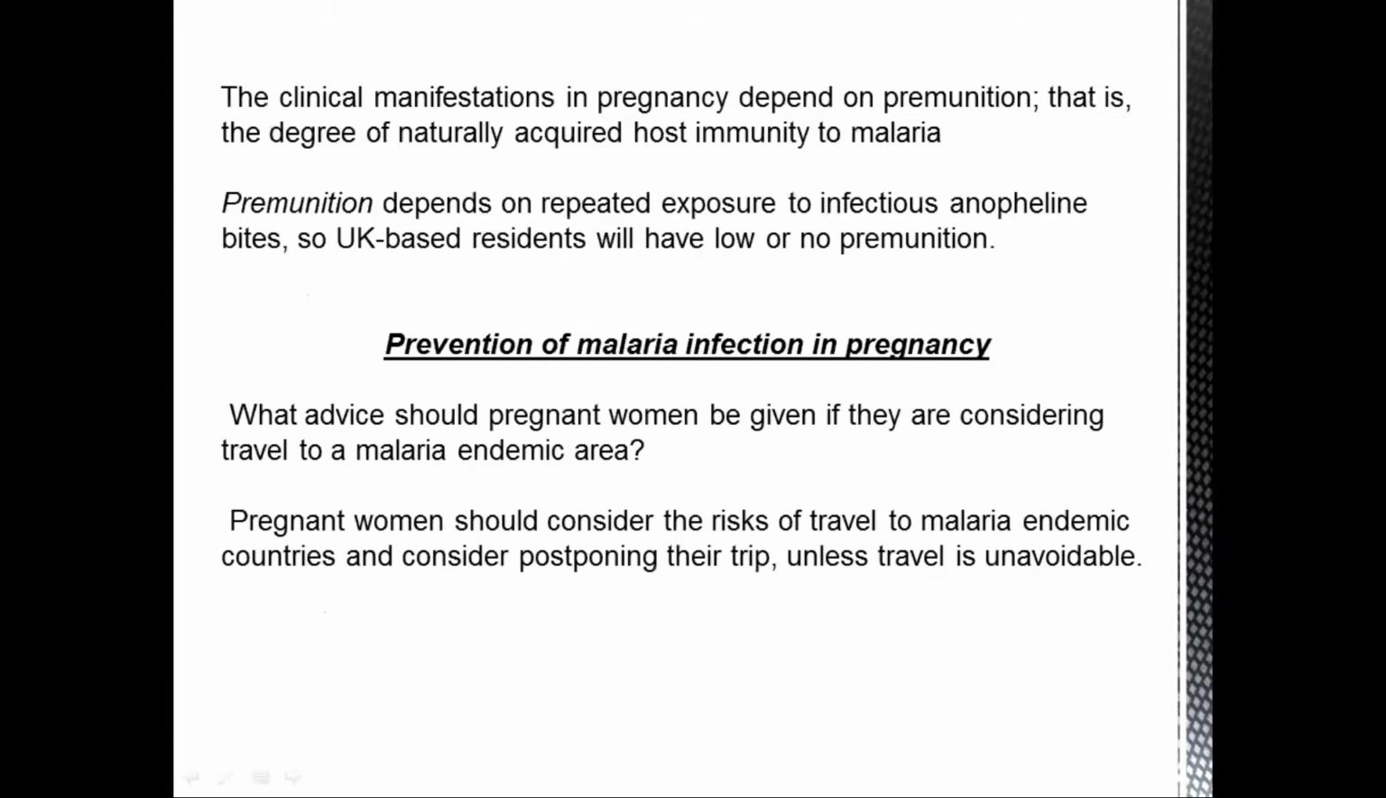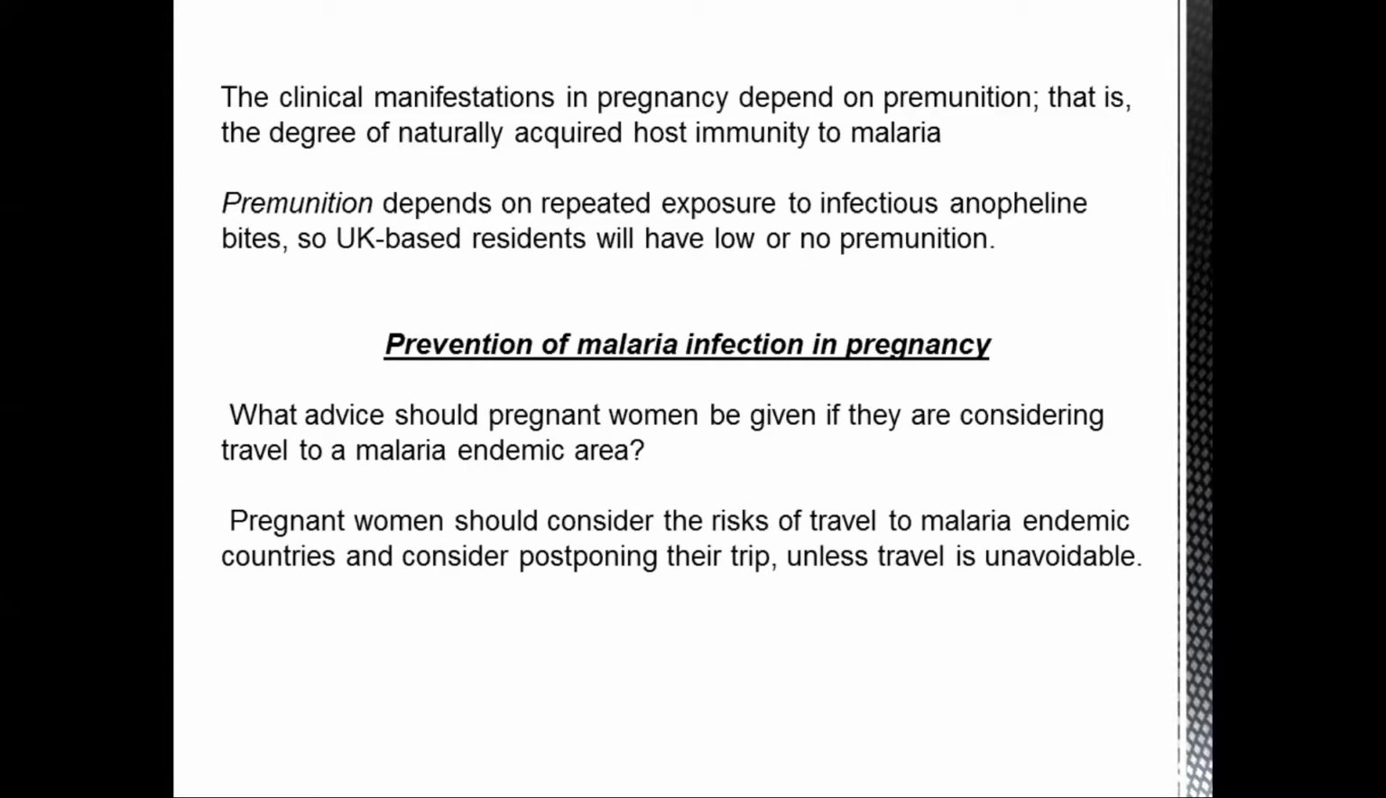So the clinical manifestations in pregnancy depend on premonition. By the word premonition we mean the natural host immunity that our body has against malaria. That is what we call premonition. Now premonition depends on repeated exposure to bites from infectious Anopheles mosquitoes. UK-based residents usually have low or no premonition, because the Anopheles mosquito is very rare in the UK. That is why people residing in the UK have low premonition, which means their level of immunity is low.